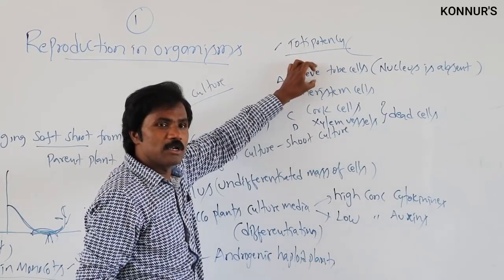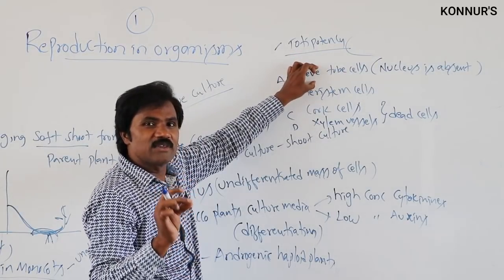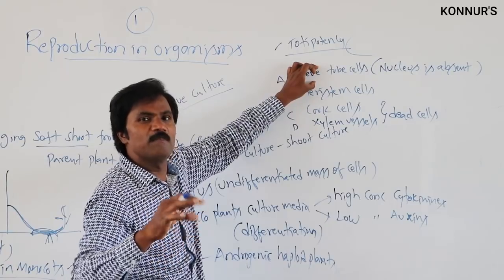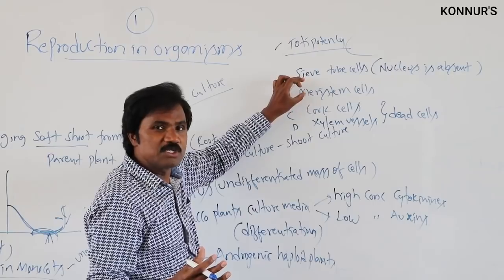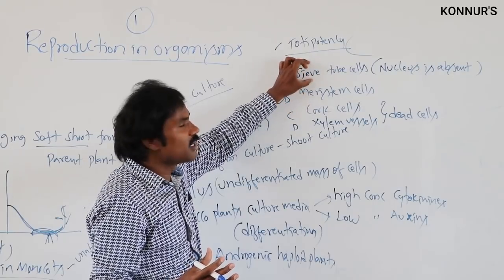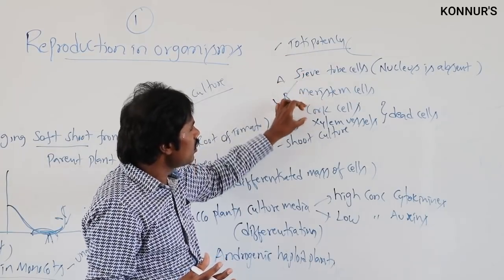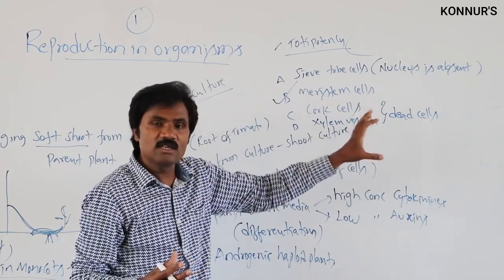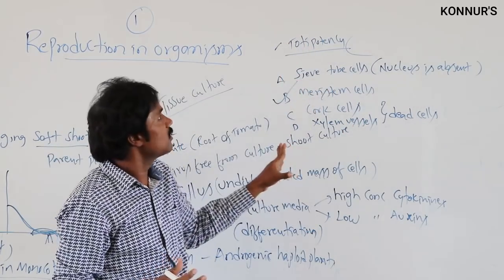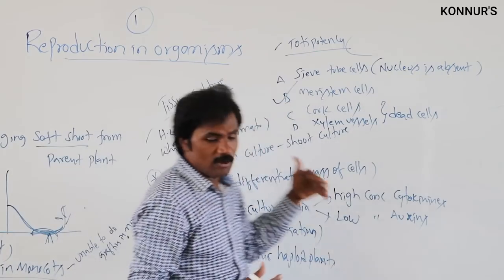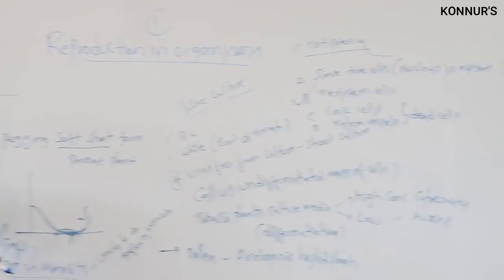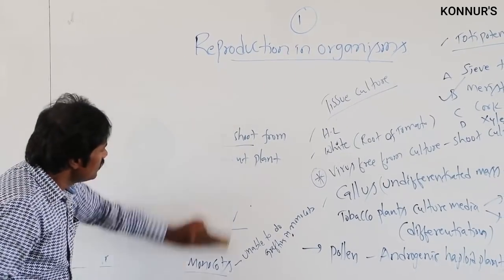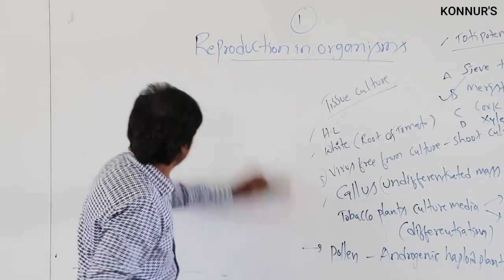A plant cell has the capacity to give rise to a complete organism, so that can take place only in stem cells. Here the nucleus is absent, and cork and xylem cells are dead cells. That's why they are unable to do this process. Then apart from this, another very important one is sexual mode of reproduction.